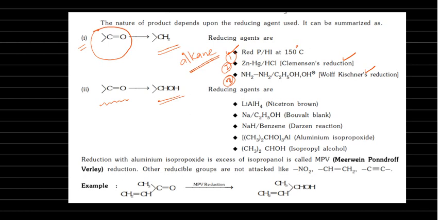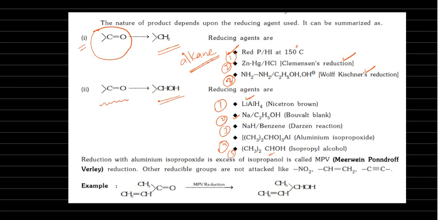Now up to alcohol, lithium aluminium hydride is there, sodium in ethyl alcohol, and sodium hydride in the presence of benzene, Darzens' reaction. The fourth one, aluminium isopropoxide. Then the fifth one is isopropyl alcohol. Okay.